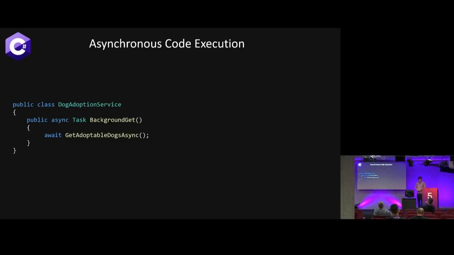C# manages most of its asynchronous programming with the concept of async await in tasks. So we have an empty task, which means it doesn't expect a return type. Now we can say that's async. You can also use async void, but obviously you're going to get warnings that it should be a task, otherwise you're not really thread safe. And then we can await another asynchronous task method. We can also run these in other Task.Runs. We can batch these asynchronous tasks together and await all of them. A whole bunch of stuff that makes our lives easier to say, go do this thing, and when you get back, do something else, and I'll just carry on over here while you're doing it.